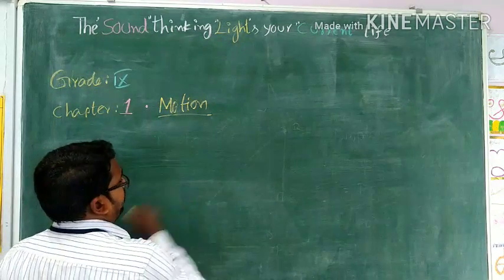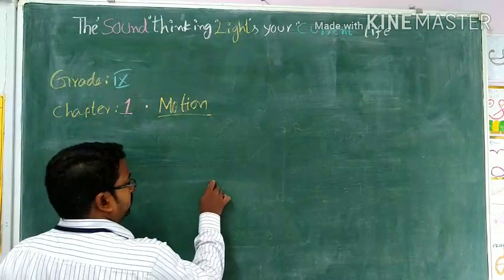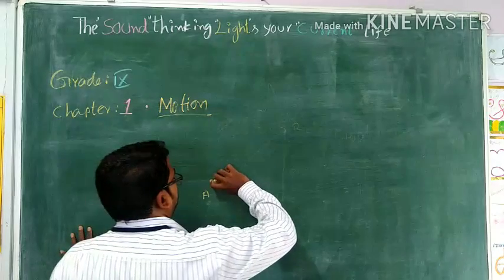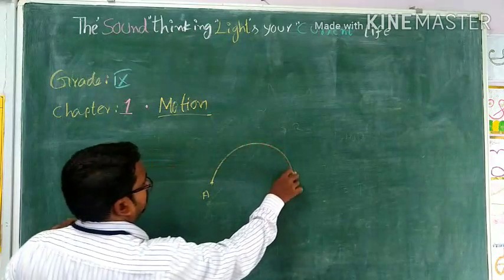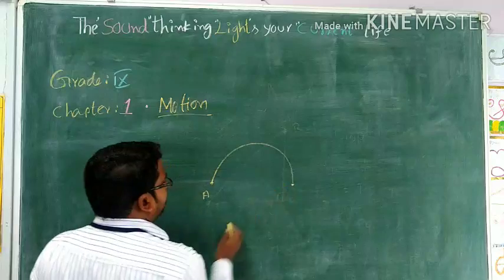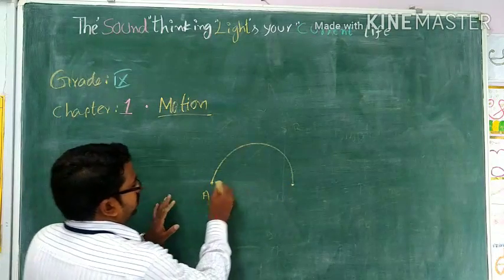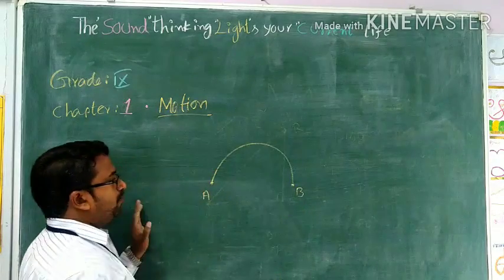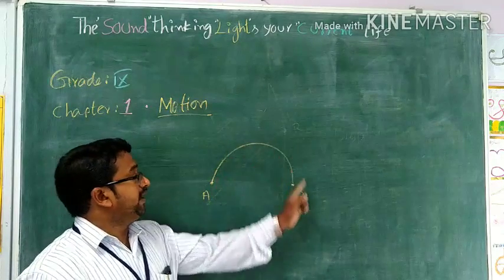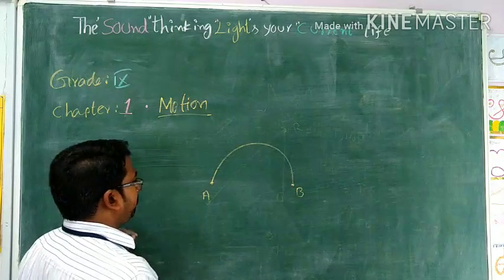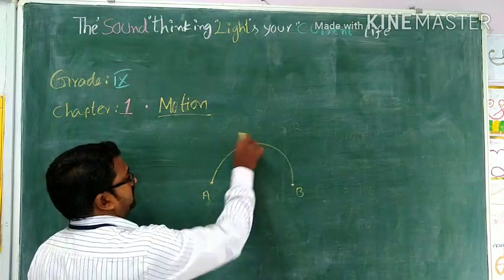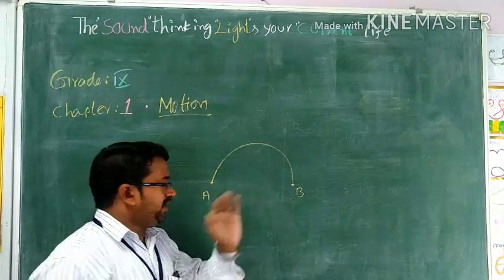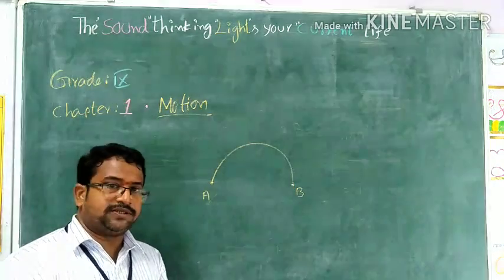For example, an athlete starts from here, point A, and the ground is circular, and exactly opposite from this point A, he reaches point B. The condition is that it is a circular ground. Now, the question will be asked like this: what is the distance and displacement covered by the particular object?